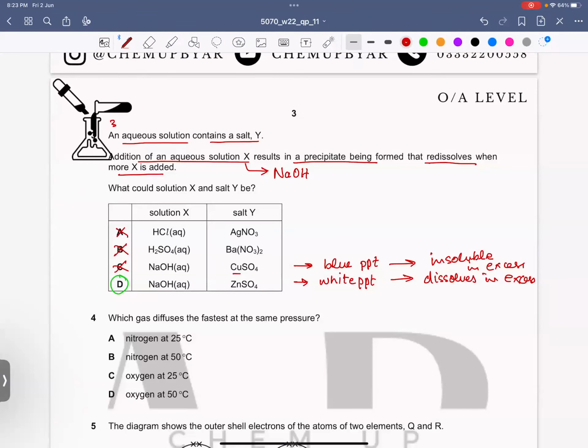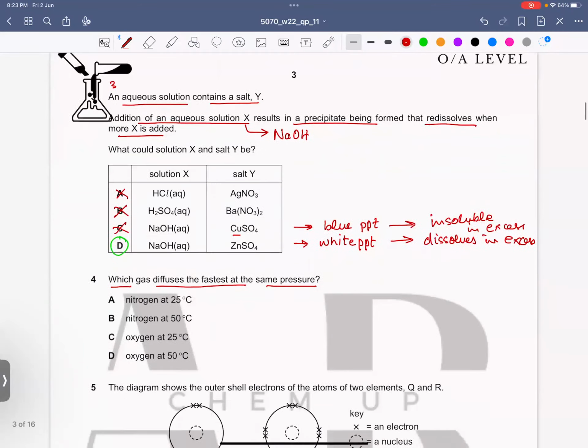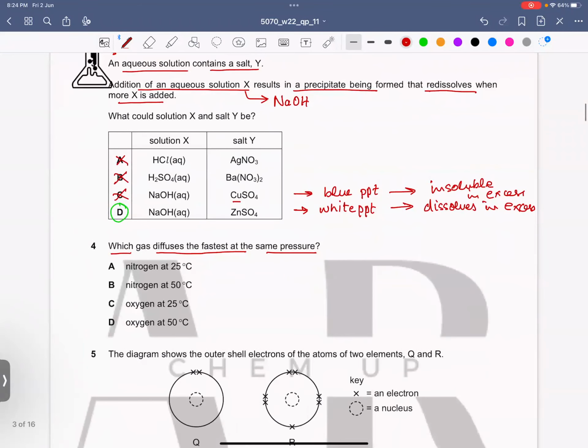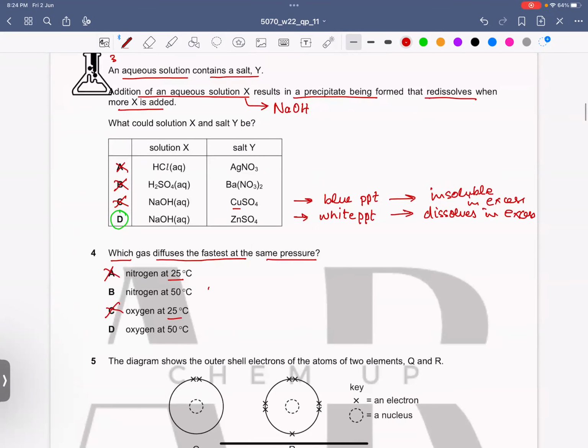Now, question number 4. Which gas diffuses the fastest at the same pressure? Okay. So the gases at the lower temperature would be excluded because at lower temperature the rate of diffusion is slower. Now we have nitrogen at 50 degrees and oxygen at 50 degrees.